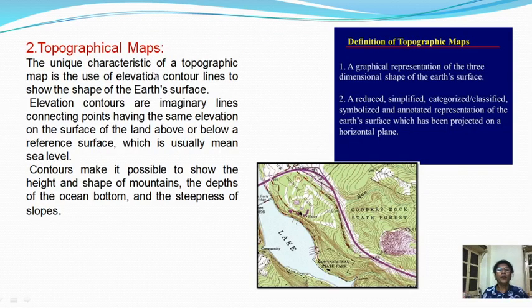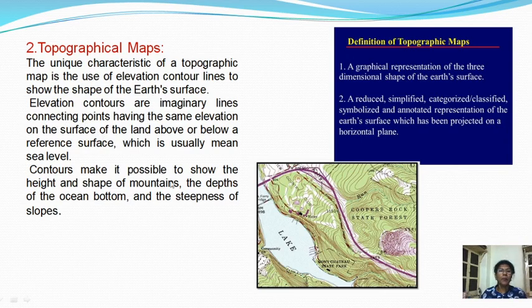The second type is the topographical map. Topographical means a representation of the three-dimensional shape of the earth's surface. Topographical maps have unique characteristics: the use of elevation contour lines to show the shape of the earth's surface. Elevation contours are imaginary lines. The meaning of a contour is a line connecting two points; that is known as a contour.